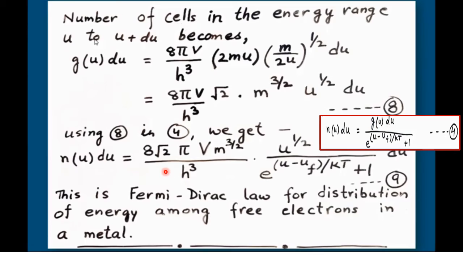When I substitute the values of gu du, I'll get nu du is equal to 8 under root 2 pi v m raised to the power 3 upon 2 divided by h raised to the power 3 multiplied by u raised to the power 1 upon 2 divided by e raised to the power u minus uf divided by kT plus 1, which is basically the final expression for Fermi-Dirac distribution law of energy among free electrons in a metal, and this explains the distribution of electrons in terms of energy. So this was all about the derivation of Fermi-Dirac distribution law.